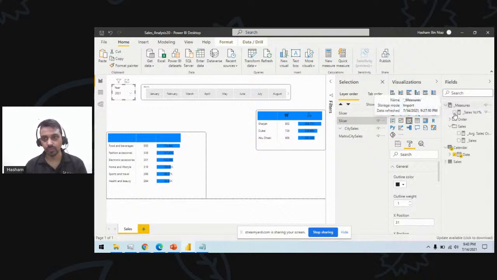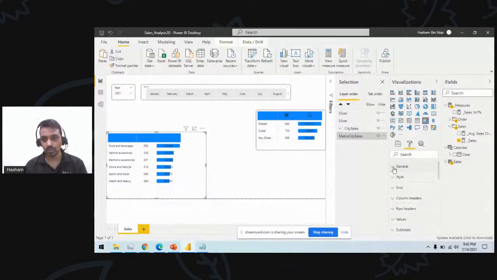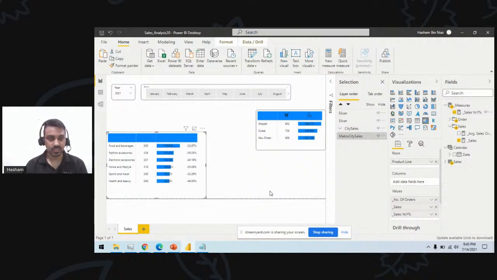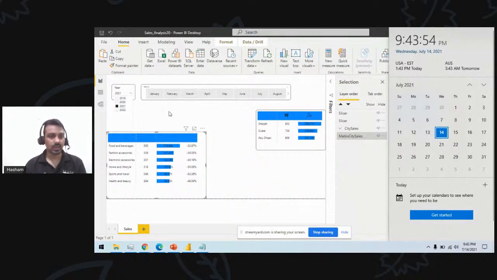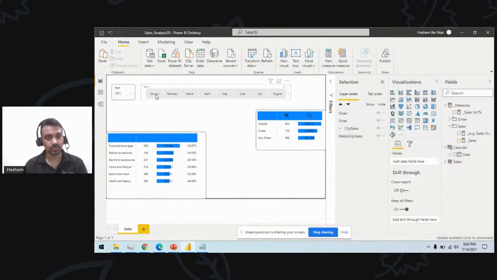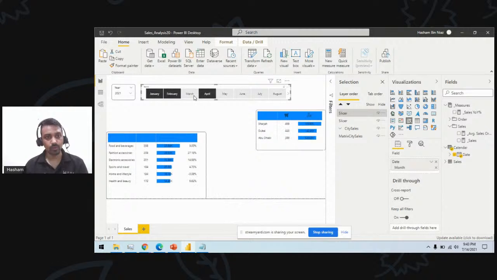Now I want to check if my sales year over year measure is returning the proper values as well. So how about if I place this measure here as well? So this is my percentage year over year increase. Currently this is saying all my year over year increase is downwards. Because, can anybody answer this question? Because I'm comparing my whole 2021, because we are in July, and 2022 is a full year. So if I compare this with only 4 or 5 months, I'll have a more... So you see, now I have a more accurate perspective here.